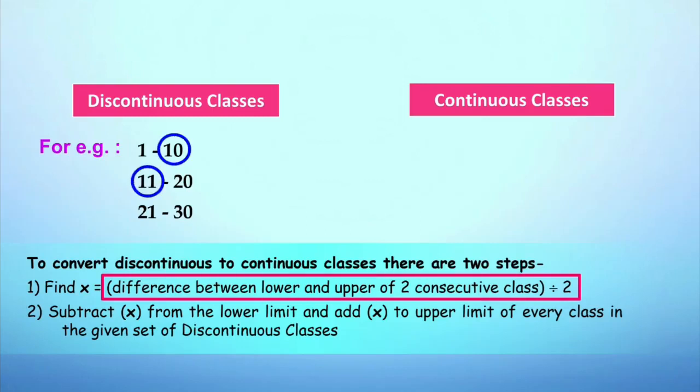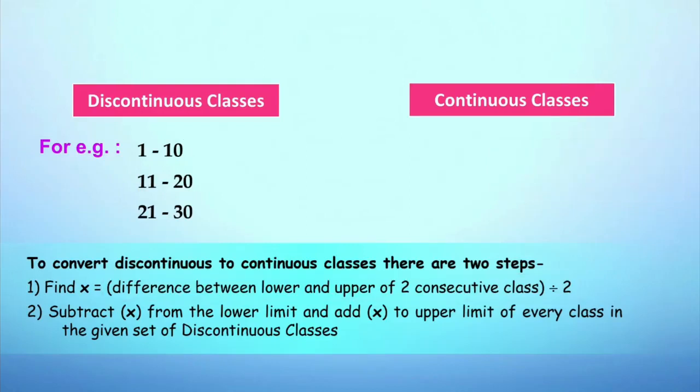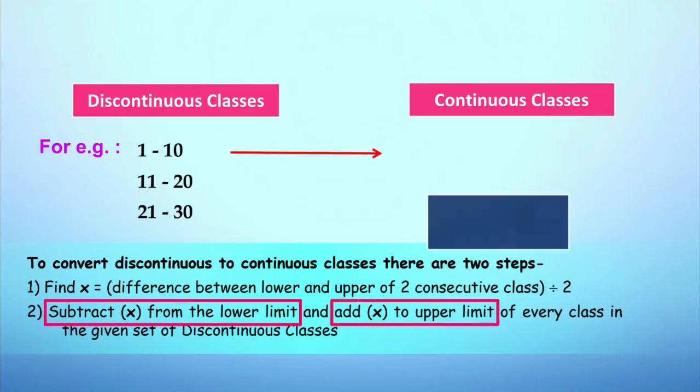For that, we will be writing 11 minus 10 upon 2. We get 1 upon 2, that is actually 0.5. Once we get x, now we are going to consider the same interval and we are going to add 0.5 to the upper limit and we will be subtracting 0.5 from the lower limit. So let's consider the lower limit 1. We subtract 0.5 from 1, we get the answer as 0.5, and then we consider the upper limit, that is 10. We add 0.5 to 10 and we get 10.5.